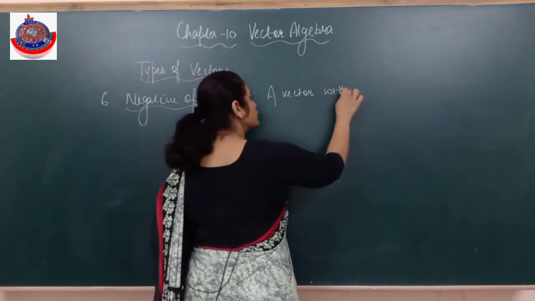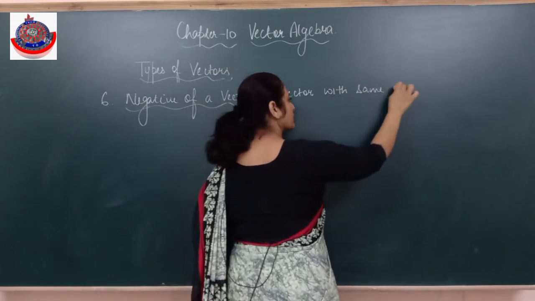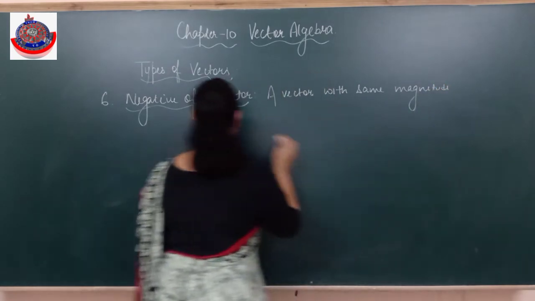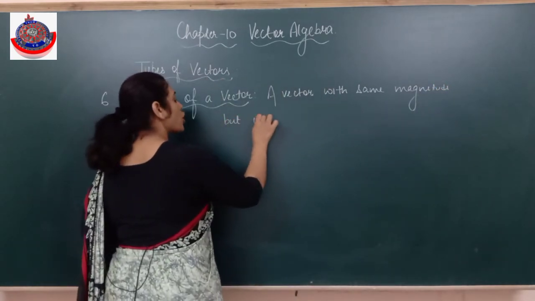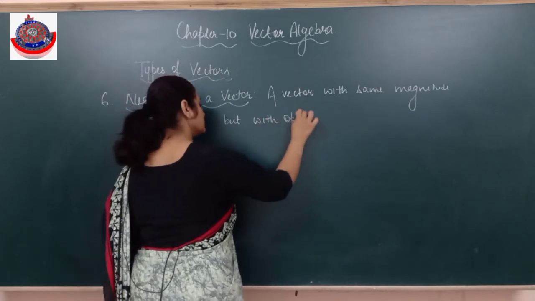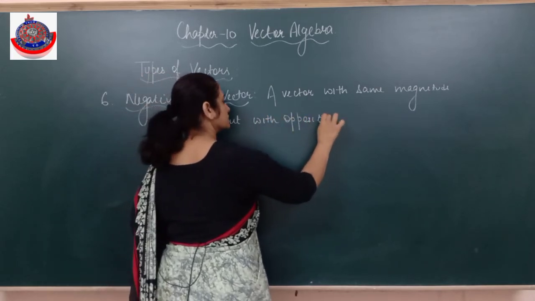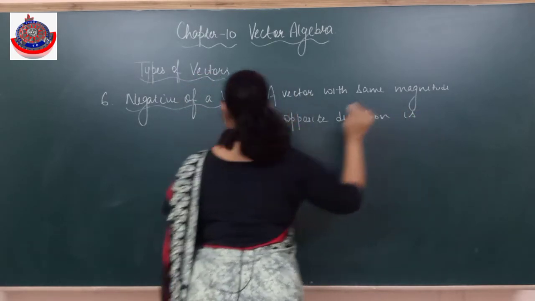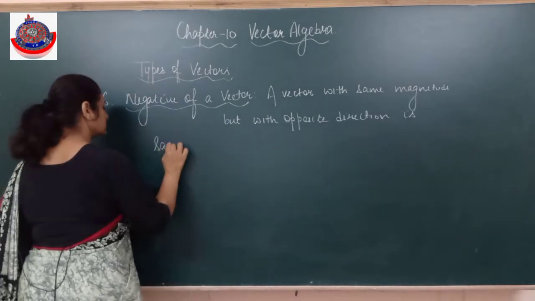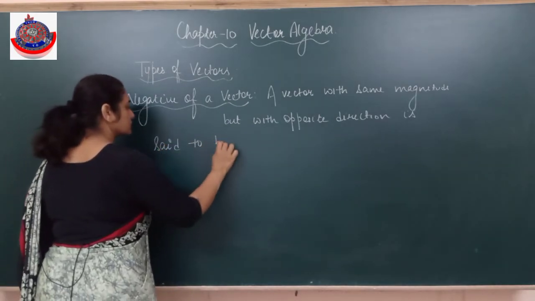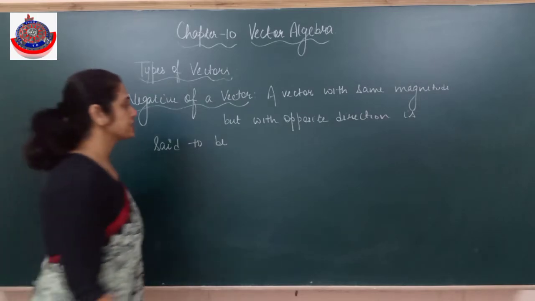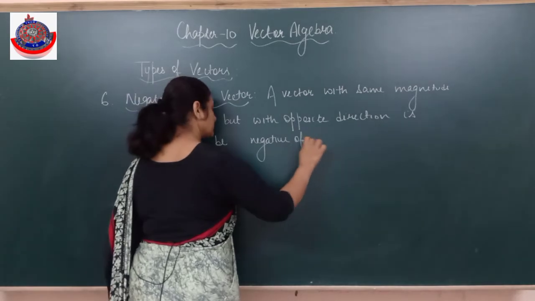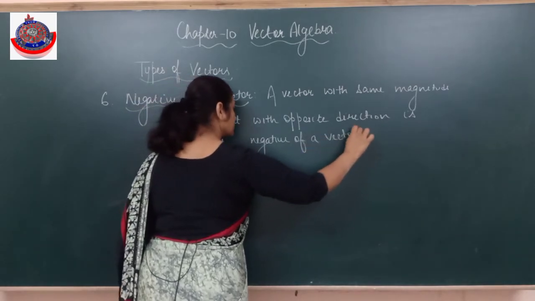A vector with the same magnitude but with the opposite direction is said to be the negative of a vector. Clear?